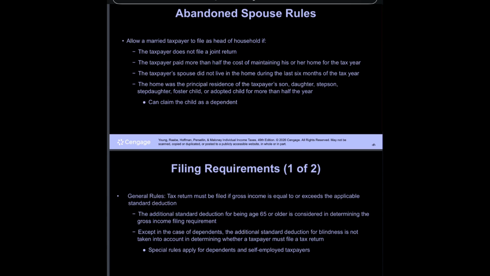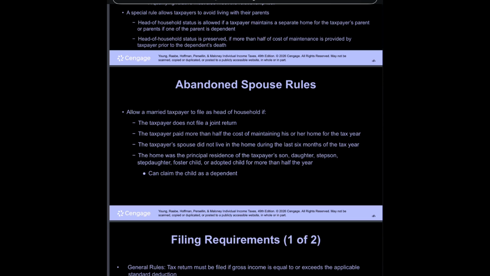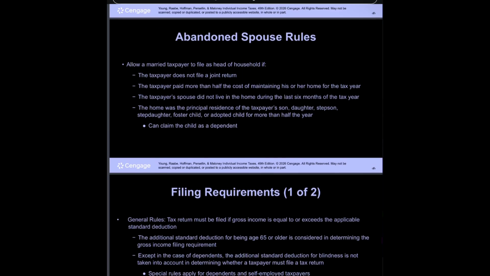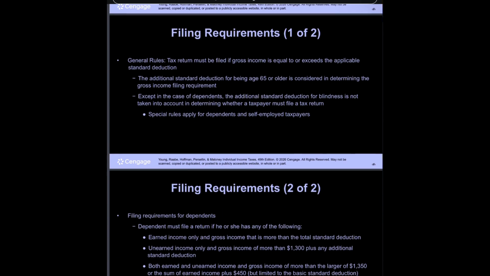Abandoned spouse rules. These allow a married taxpayer to file as head of household if the taxpayer does not file a joint return. The taxpayer paid more than half the cost of maintaining his or her home for the tax year. The taxpayer's spouse did not live in the home during the last 6 months of the tax year. The home was the principal residence of the taxpayer's son, daughter, stepson, stepdaughter, foster child, or adopted child for more than half the year, and the taxpayer can claim the child as a dependent.